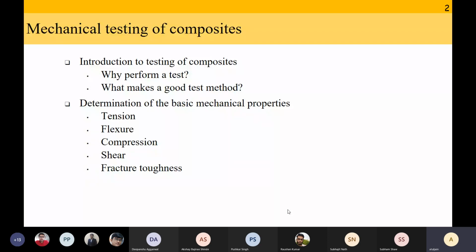The first question is why should we perform a test? What are the different reasons to perform a test? Then the next question is, when will you consider a test method a good test method and when is it considered an unreliable test method? After that, we will look at different types of tests that we do for composite materials, like how to do tension test, flexure, compression, shear, etc.